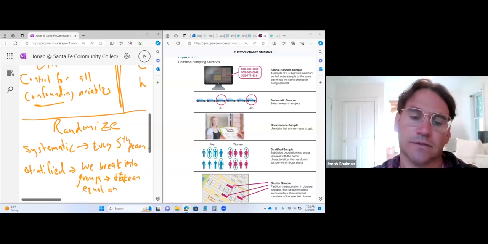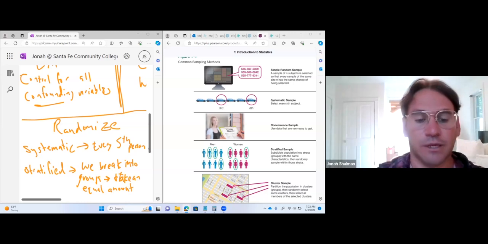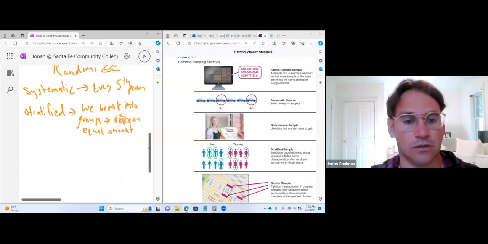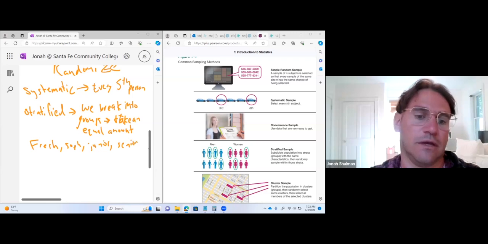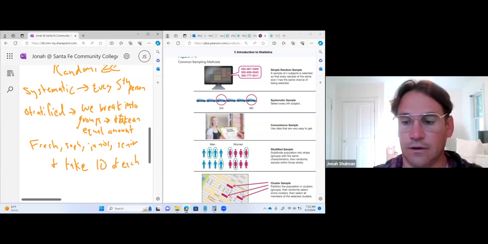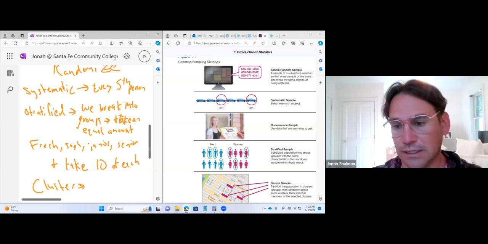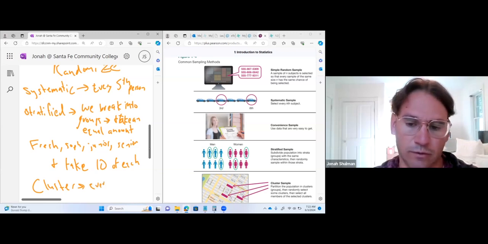So what do I mean by that? Let's say we're in college, so let's say we break everybody into freshman, sophomore, junior, senior, and we take 10 of each. All right, and then the last one that people forget, cluster: we take everybody from a group. So we get every member of a block or a zip code.